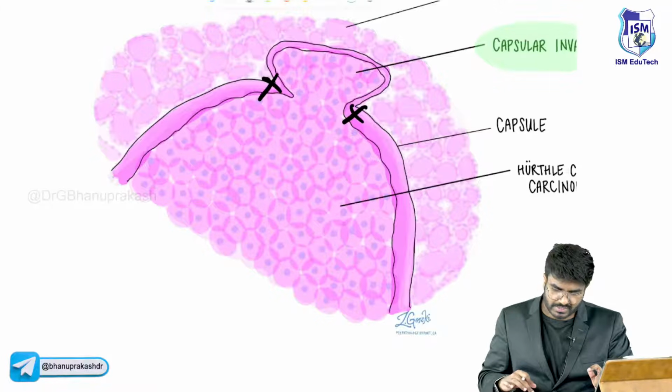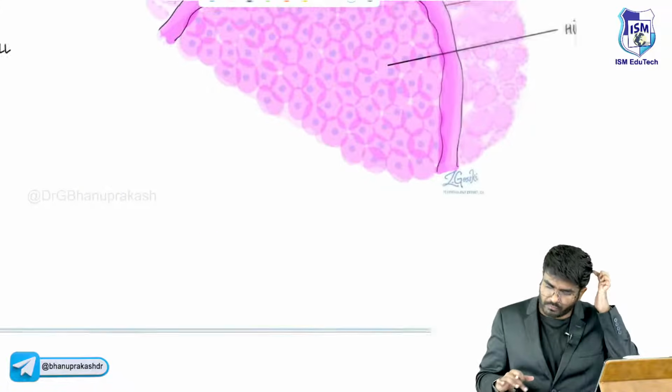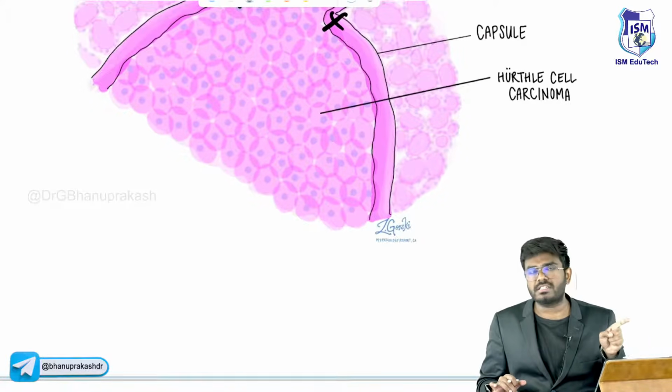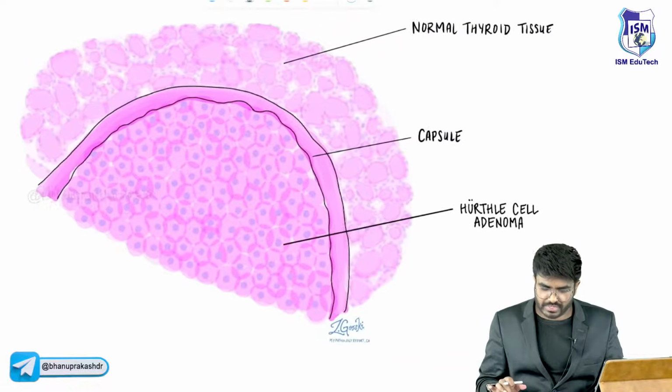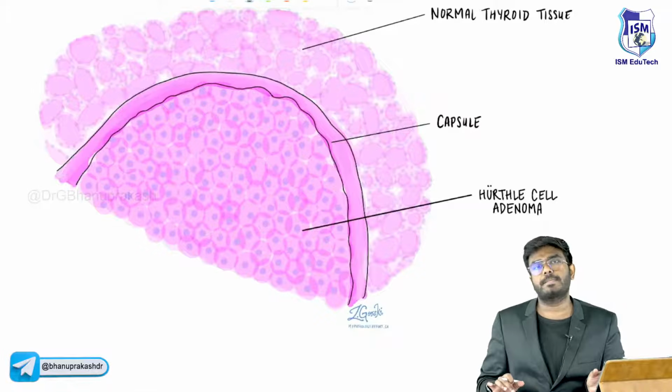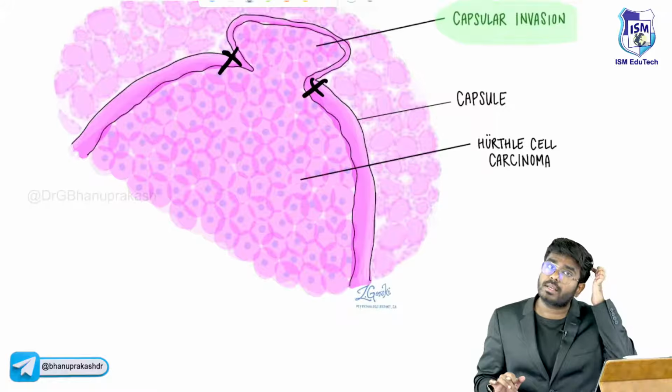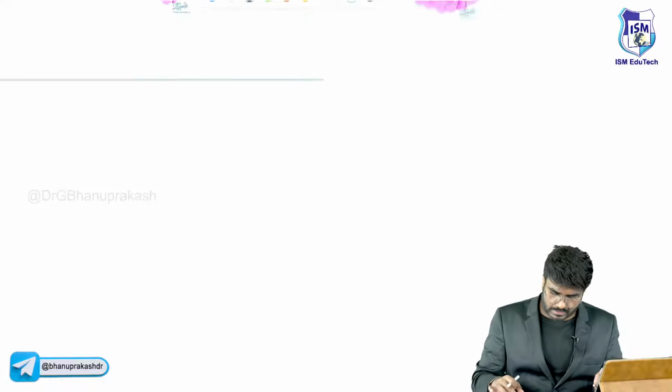So these are the important differences between follicular adenoma and follicular carcinoma. What is the difference? The same RAS gene mutations in both conditions. If the capsule is well preserved, it is follicular adenoma. If the capsule is invaded, it is called follicular carcinoma. Done.